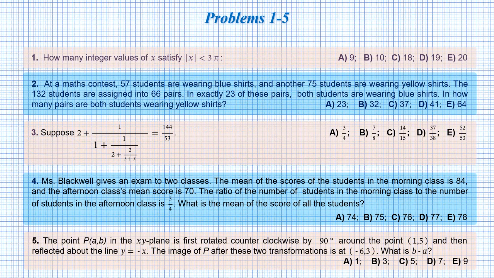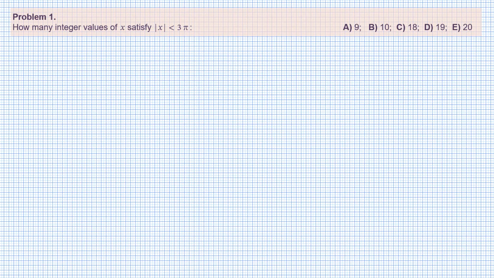Here are the first 5 problems from the competition. As usual, I advise you to pause the video and try solving. Problem 1. How many integer values of x satisfy the inequality absolute value of x is less than 3 pi? The objective is to reduce this interval to integer boundaries. To do that, we write that pi is more than 3.1 and less than 3.2. A rather rough estimation, but it is sufficient this time.